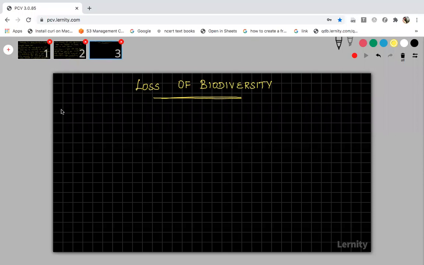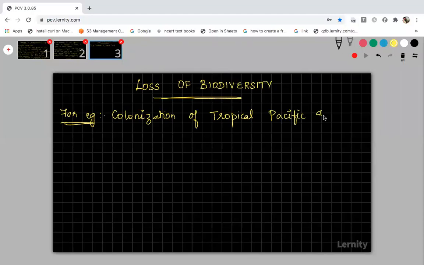For example, I will tell you how we have lost the biodiversity. Because of colonization. You know what we mean by colonization? Simply, that is urbanization. Okay, so people making the forest area into agricultural land or forest area into residential areas, or they are undergoing deforestation for industrialization. All these can be called colonization. Okay, so colonization of tropical Pacific islands by humans.